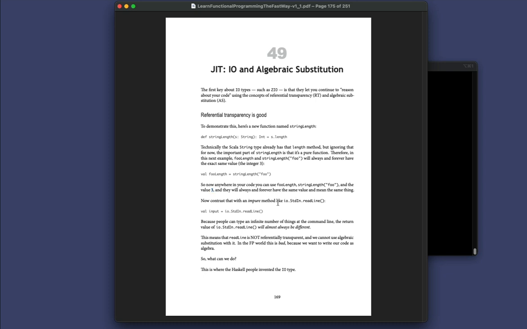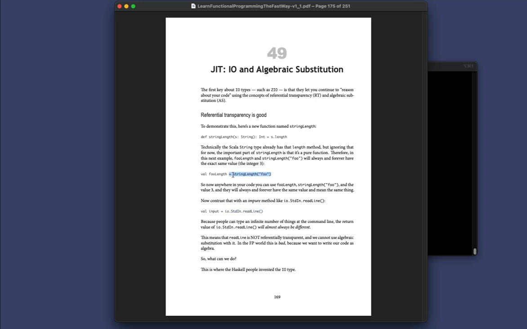But then if you contrast that with an impure method like readLine, you're reading input from a user, and that input could be an infinite number of different things. It's almost always going to be different. If you prompt people for their names, you're going to get millions of different answers just with that alone. So this is an impure method, and this is a pure one.